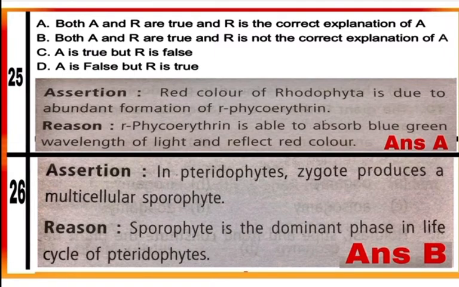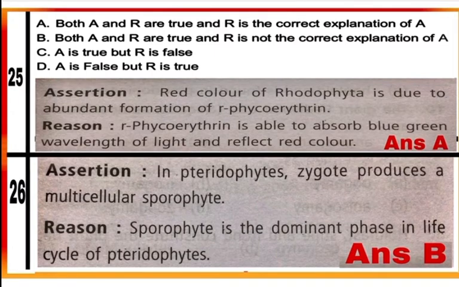Question 26. Assertion statement. In pteridophytes, zygote produces a multicellular sporophyte. This is true about pteridophytes. See the reason. Sporophyte is the dominant phase in life cycle of pteridophytes. This is also true but not correct explanation of assertion.